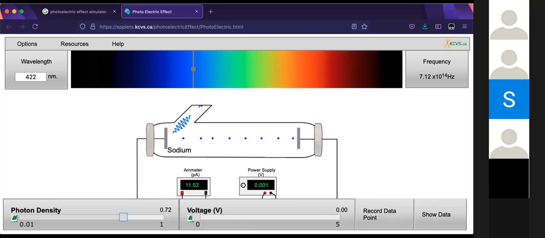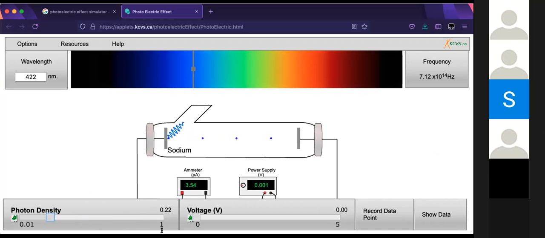This doesn't go above 1. I think this is in terms of percentage. For this particular simulation I'll have to check what details they're sending, but there are multiple ways of calculating it. Density remains per unit area or per every 100. This is a relative thing, that's why the maximum is 1. If I increase it to maximum, you can see that the ammeter has increased. If I decrease it, you can see that the current is less.